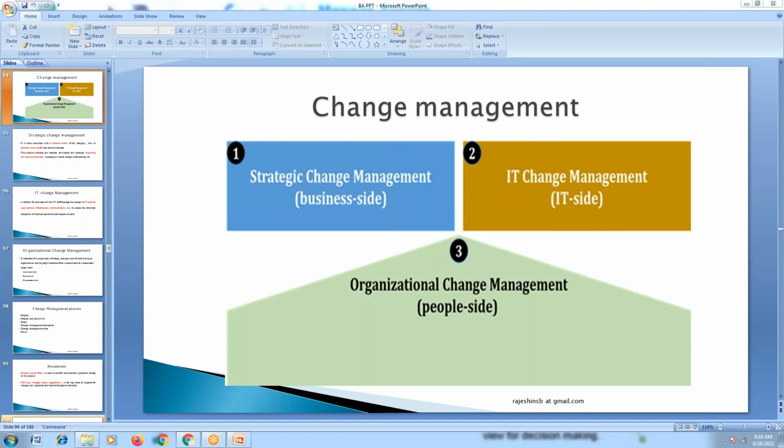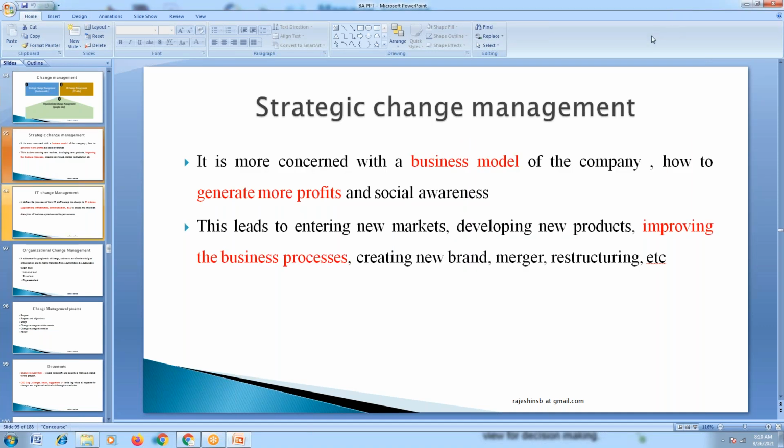Strategic change management is purely a business related change. Whatever strategies we implement in any organization, whatever business model we have, based upon the business goals an enterprise is planning to achieve, they will have some strategies to implement those.